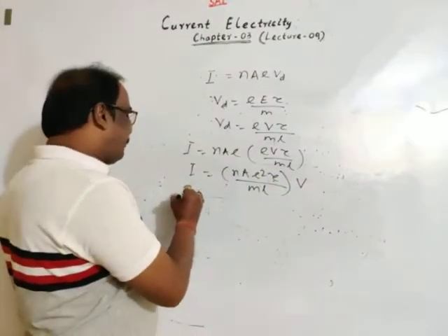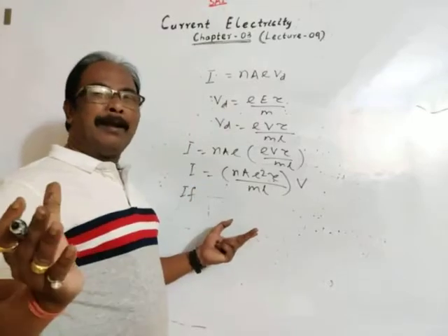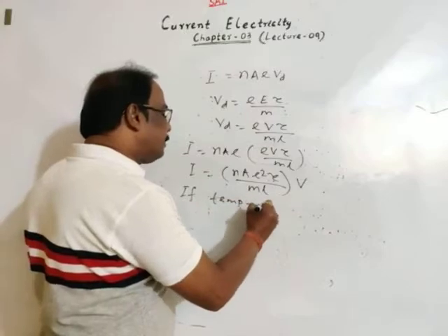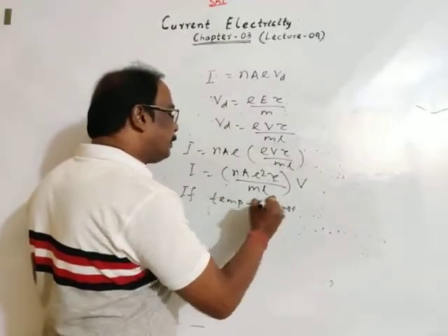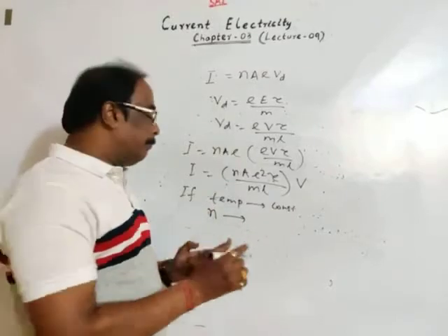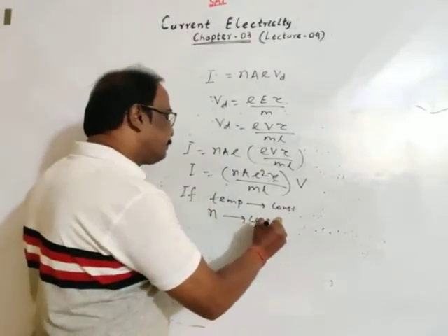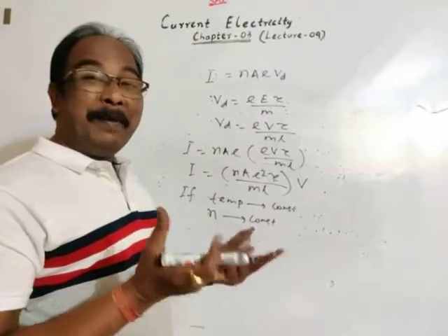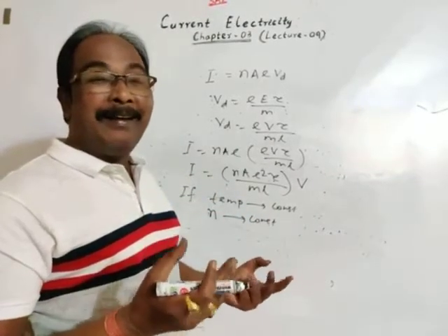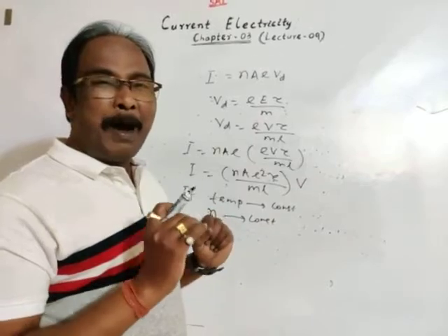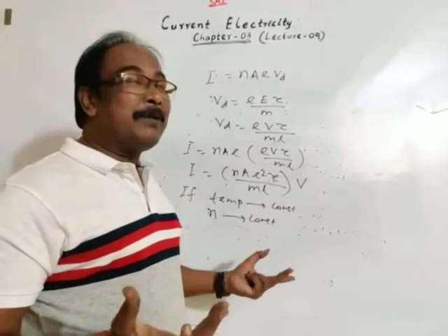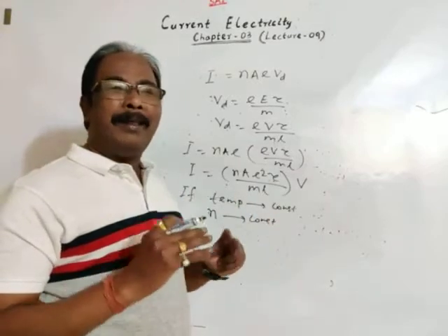If all physical conditions remain same, let's consider temperature is constant, then the number of free electrons per unit volume is constant. If temperature rises, then electrons may escape out from the atoms, because the electrons get excited by gaining energy.